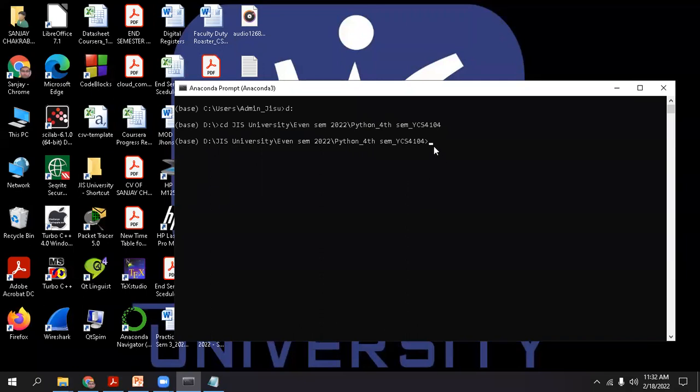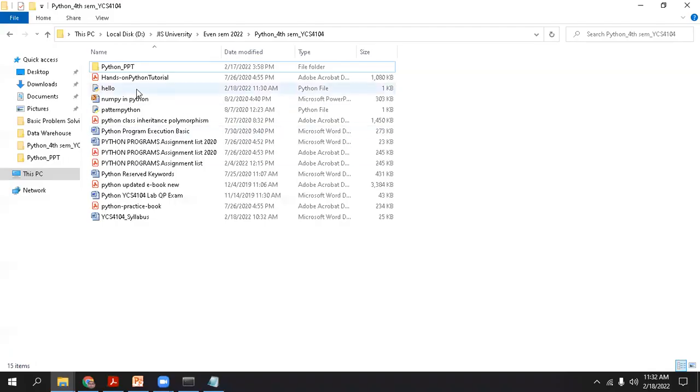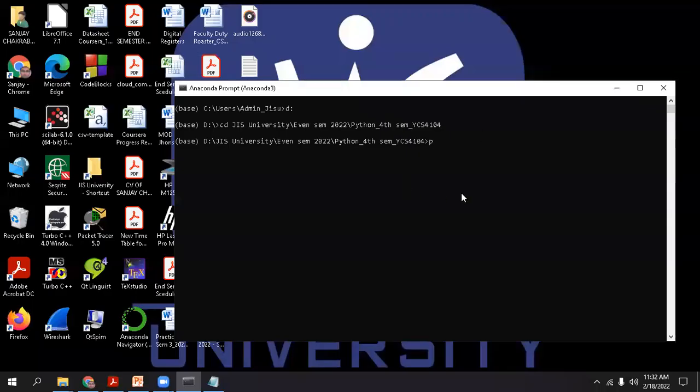Clear? Now within this directory, our file is present. So we simply call the Python interpreter. How can we call the Python interpreter? By using the python keyword, we are able to call it. Then a single blank space, then the file name hello, then .py the file extension, and enter. We will get the output. Clear? And you will get the output. This is a very simple and basic way to run our code in Python.